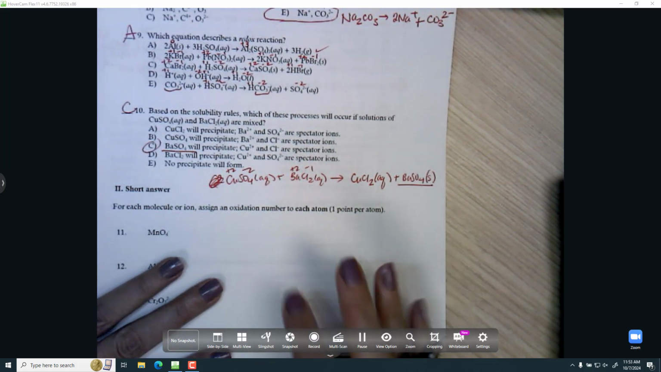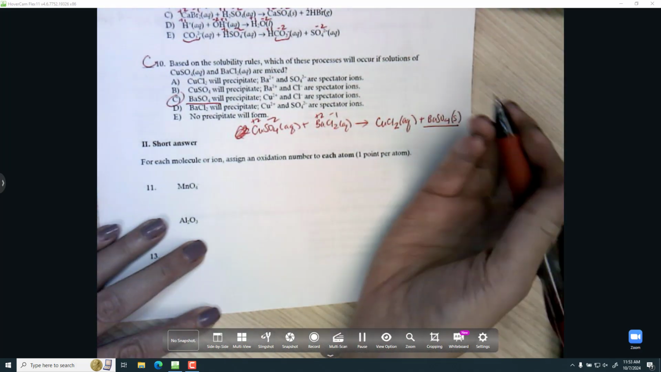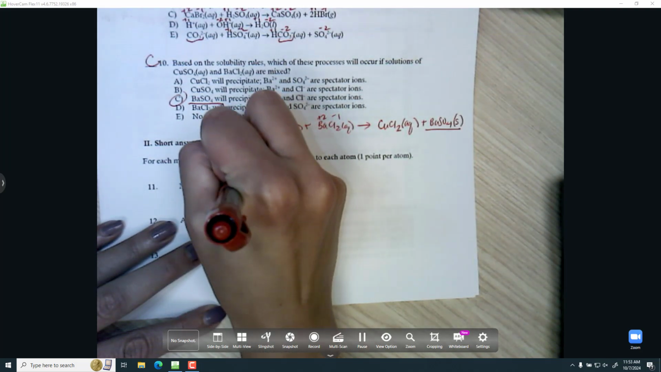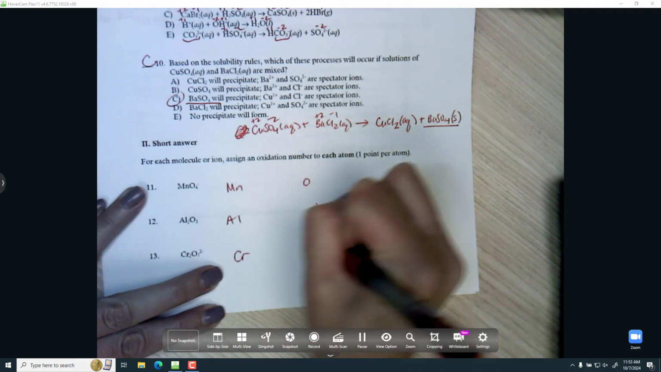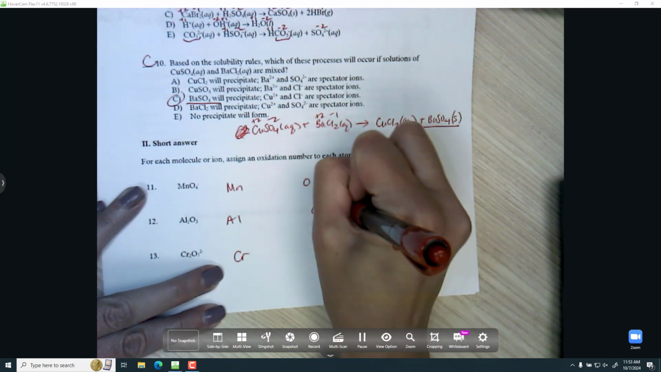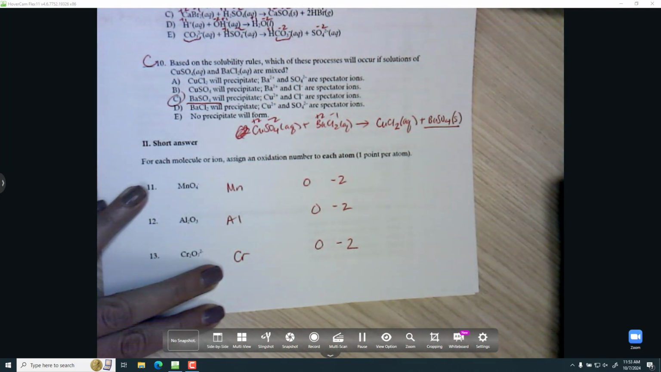All right, oxidation numbers for each atom. So I'm going to just write in all the atoms I have. So I have manganese, oxygen, aluminum, oxygen. And then I can write in what I know, which is oxygen is always -2. So I'm going to write those in, and then I'll figure out what the charges are.